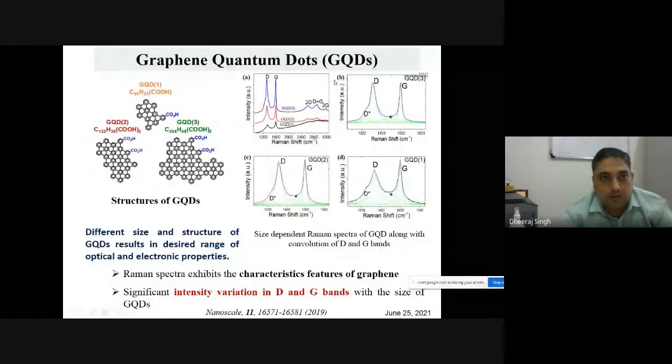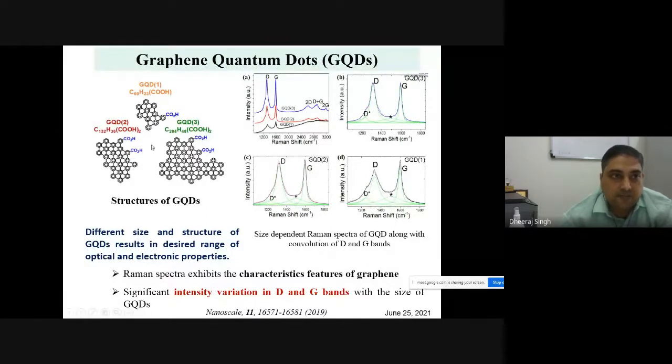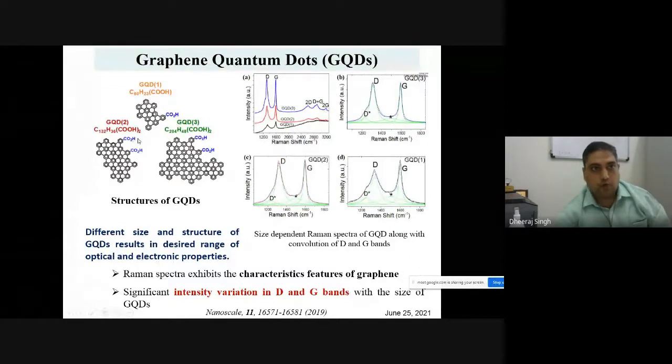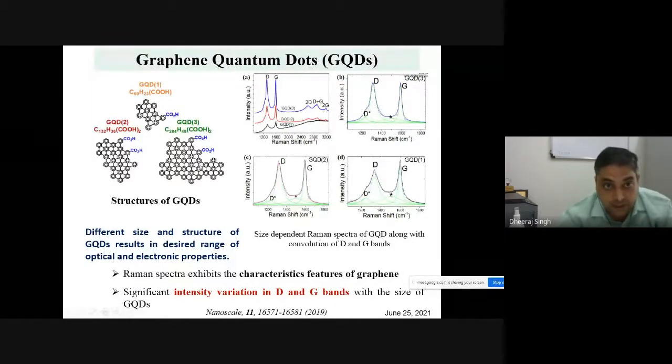Moreover, graphene quantum dot, you know, has a very important implication, because changing the size and the structure of graphene quantum dot results in a desired range of optical and electronic property. Whatever property you want to tune for a particular application, you can functionalize the graphene by different functional groups like carboxylic group, and at the same time the size of this graphene quantum dot can be increased or decreased, and you can tune the property.